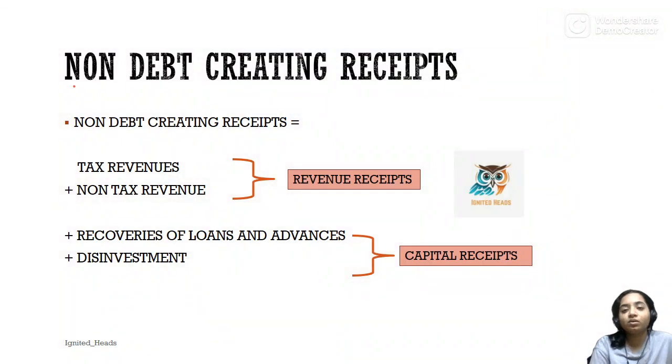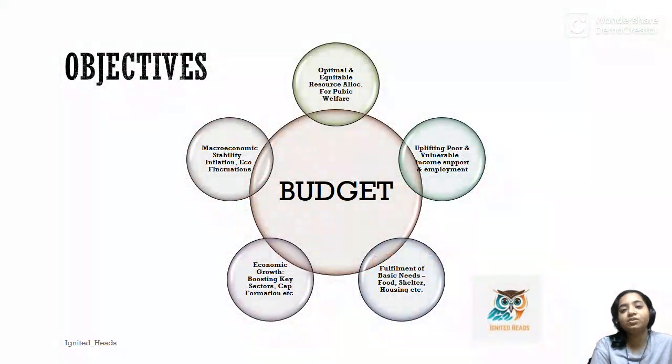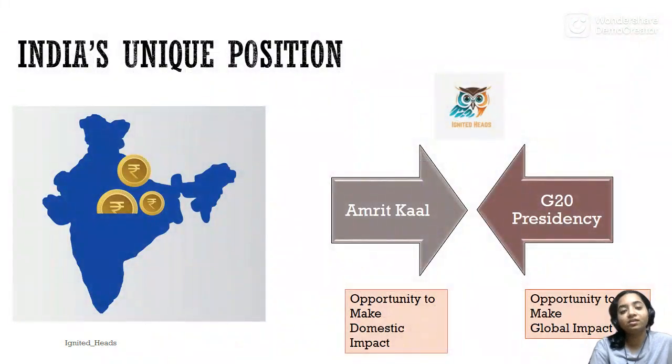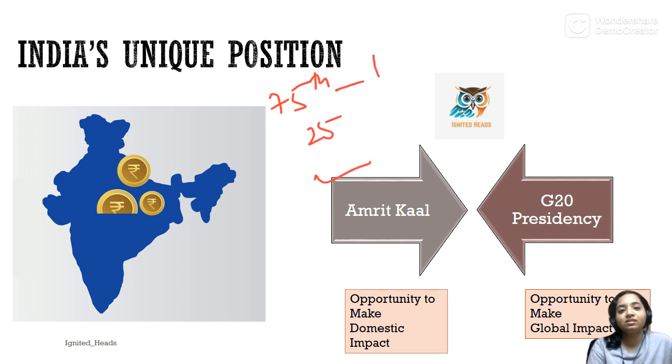We next saw what forms the non-debt creating receipts. This can be asked in an MCQ. We saw the general objective of a budget. We then learned why this budget is unique and how India's position is unique. It is the Amrit Kal, which is 25 years from the 75th year till the 100th year of independence.